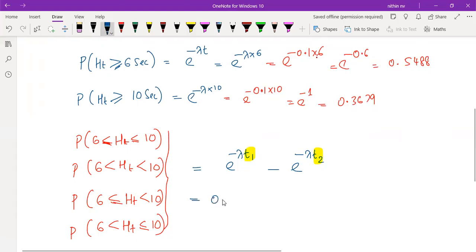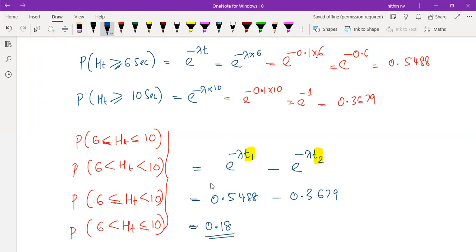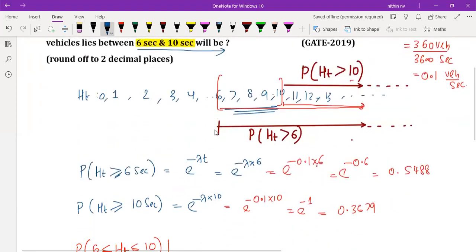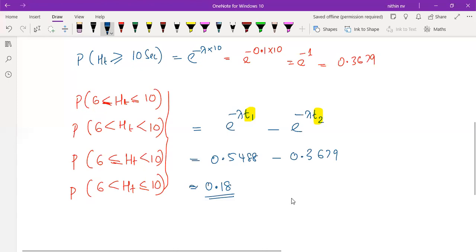So that's going to be 0.5488 minus 0.3679, which is approximately 0.18. They are asking in two decimals, so 0.18. Some range they may be giving, some 0.16 to 0.20, something like that.